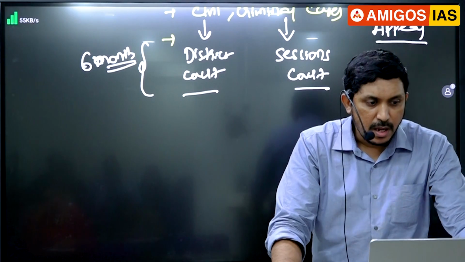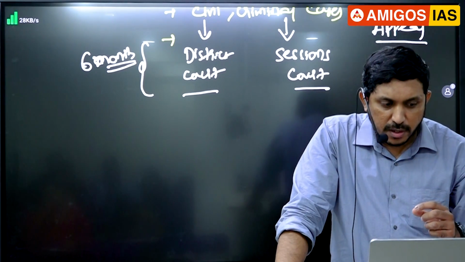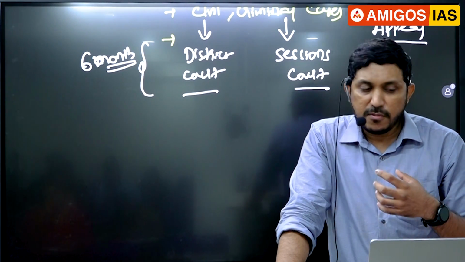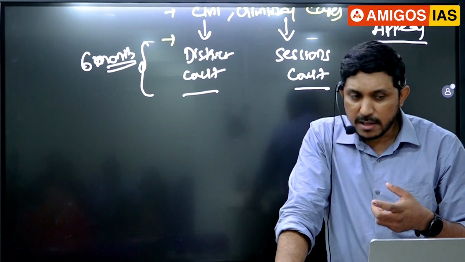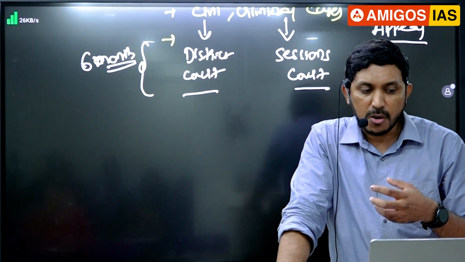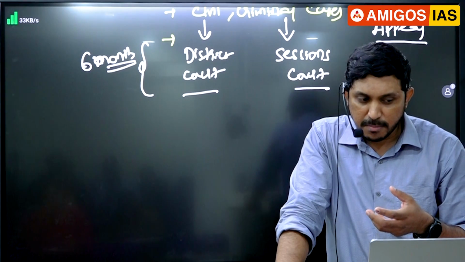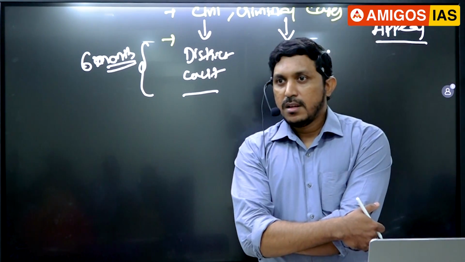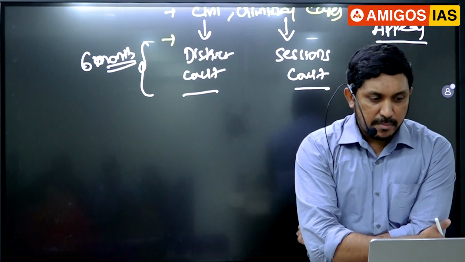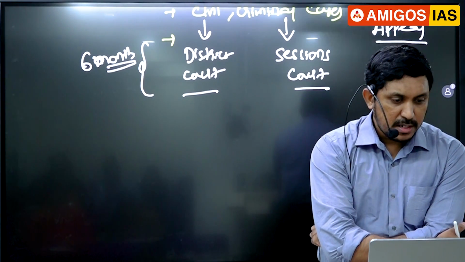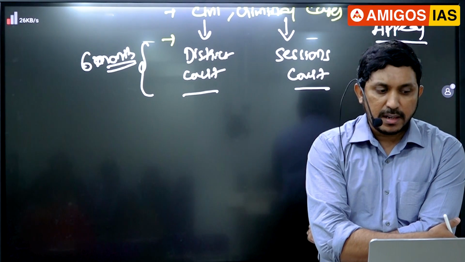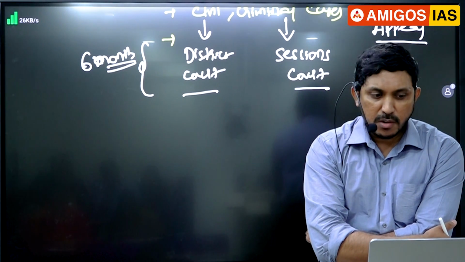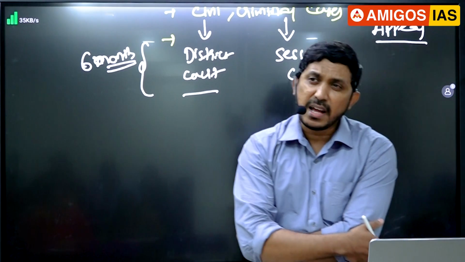Second one is what here? Under Part 3 of the Constitution of India, individuals can enforce rights guaranteed by this part when they are violated by not only the action of government but also by its inaction. I will repeat the statement, guys. Individuals can enforce rights guaranteed by this part when they are violated not only by the action of a government but also by its inaction.